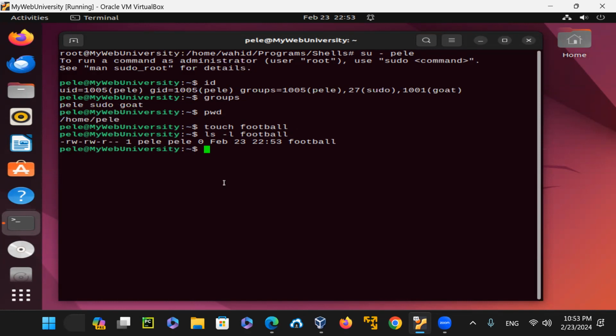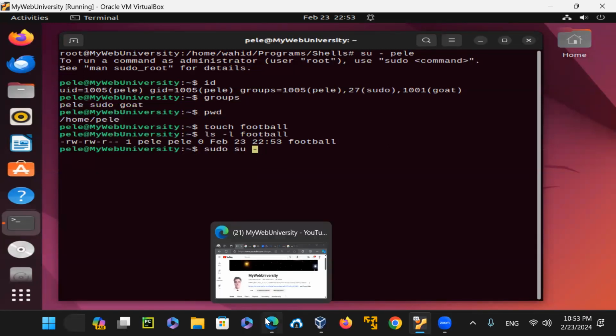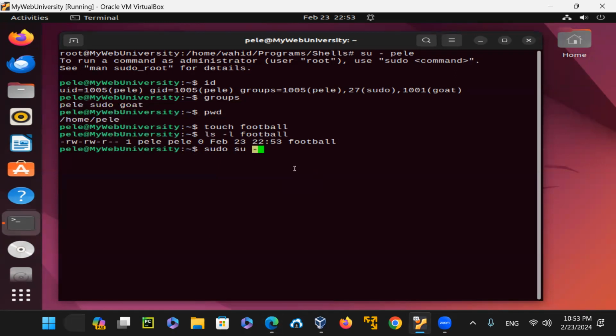But if I want to use sudo access here, say sudo su, this sudo does not stand for super user do, because you can go to another user rather than root. If you just leave it like this, it means log in as root. I did a switch user already with Pele.